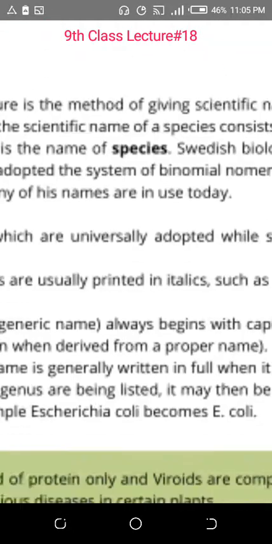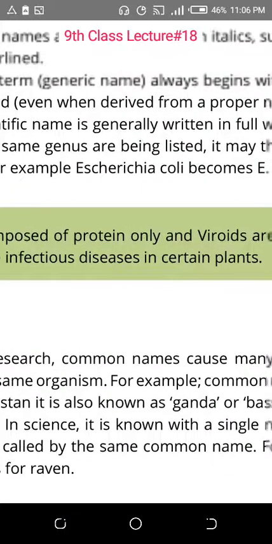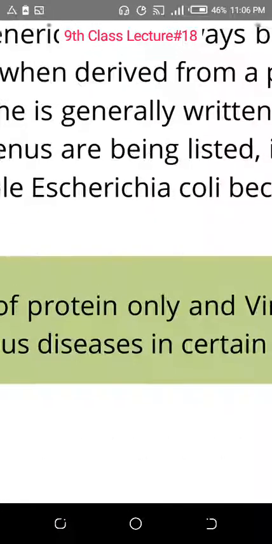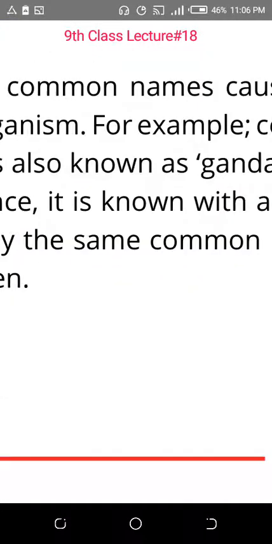So why is there a need for binomial nomenclature? You are unable to identify otherwise. If you say pyaz, onion, how will you identify it? Because in Skardu you may be using some other term for onion. Of course, shaljam is a vegetable, and in different areas, in Punjabi villages, some people say tipper, some people say shaljam, and some people may say some other thing.